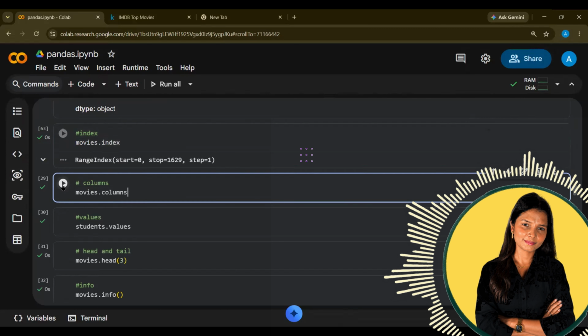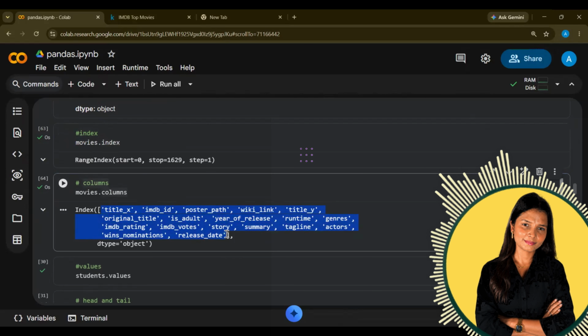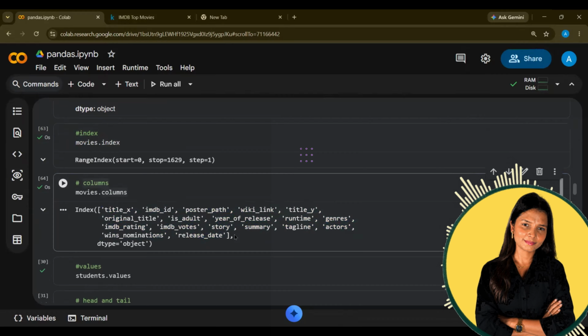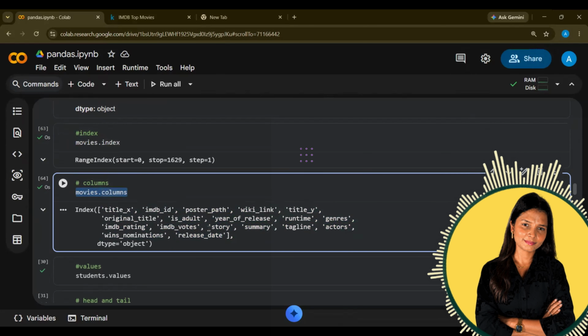Next is to check the columns. What are the columns that exist? These are the column names. Every time we access the data, when we access a cell value, we have to use the correct column name. So this is very important.